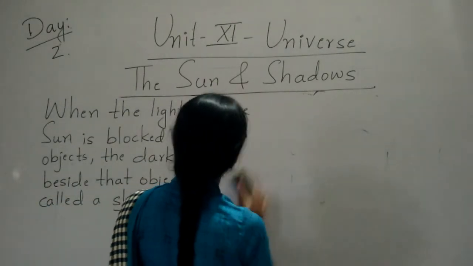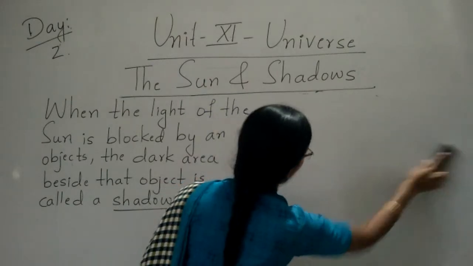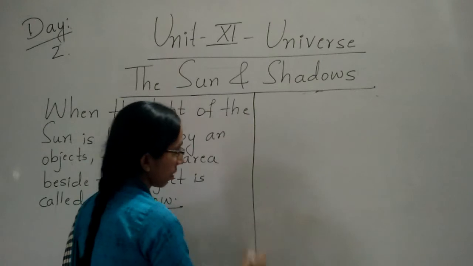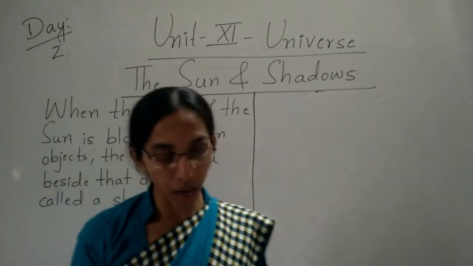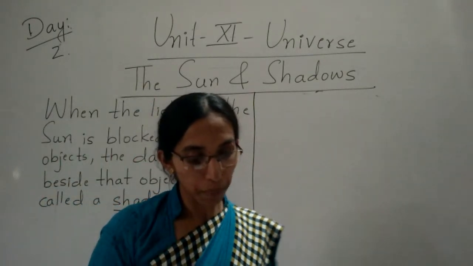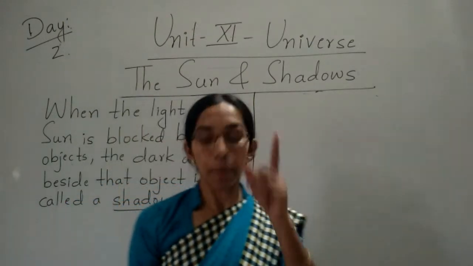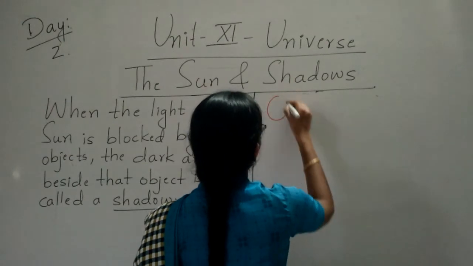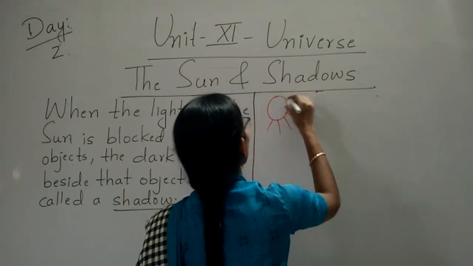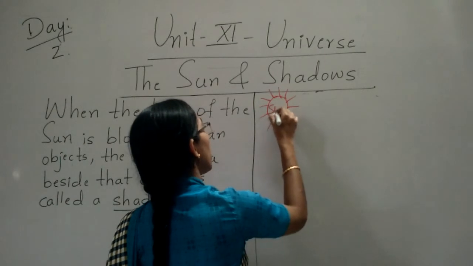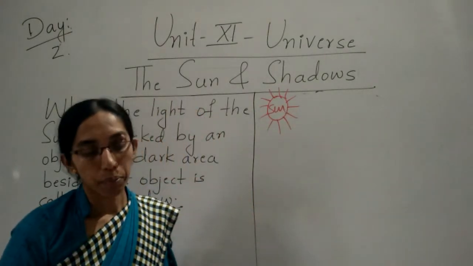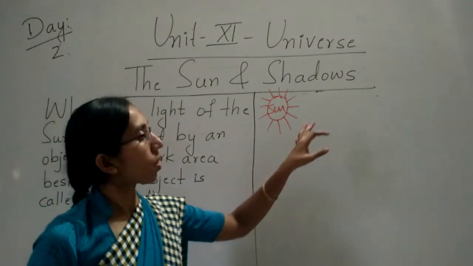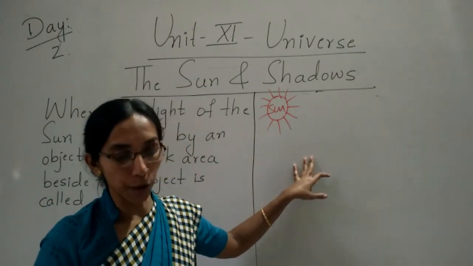So what is that? Shadows have different lengths. The position of the sun decides the length of a shadow.